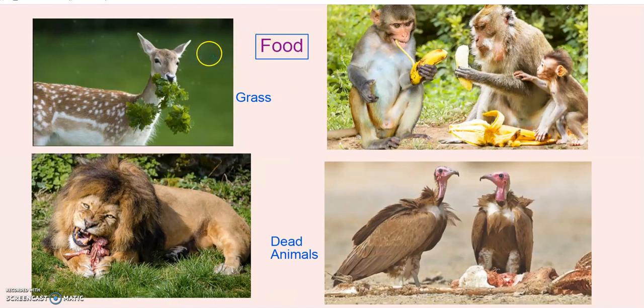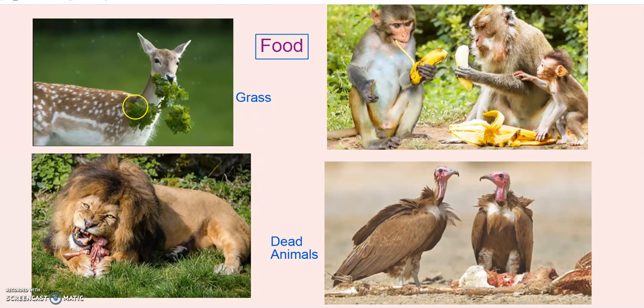Plants and animals differ in their food also. You know, plants make their own food, but animals cannot make their own food. Some animals like buffaloes and cows eat grass, but some other animals eat dead animals.